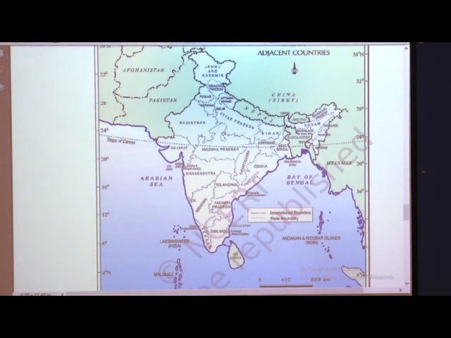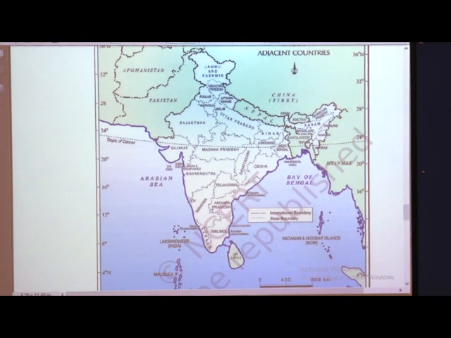See here, this is a narrow channel, and this narrow channel separates Sri Lanka from India. It is called the Palk Strait, P-A-L-K, and the Gulf of Mannar. Due to the Gulf of Mannar, Sri Lanka is separated from the mainland of India.